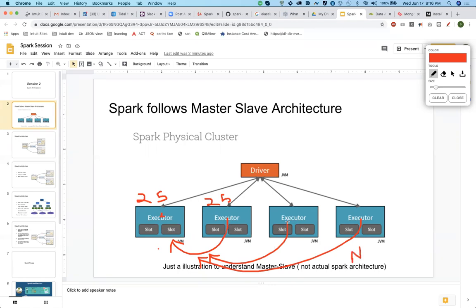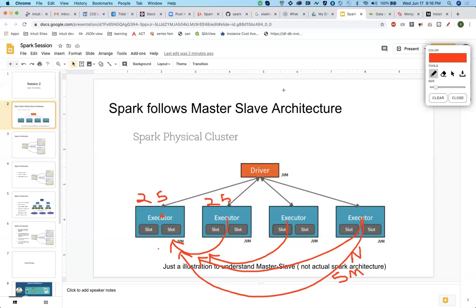If the operation was in a single machine in memory, it would have been done in milliseconds. But right now, this is similar to downloading something from the internet. Maybe it's going at 10 Gbps and you have a very big data set, and it will take maybe 5 minutes to transfer the data from here till here. So this is what is called shuffling. I see. Okay, this is just a very abstract one.